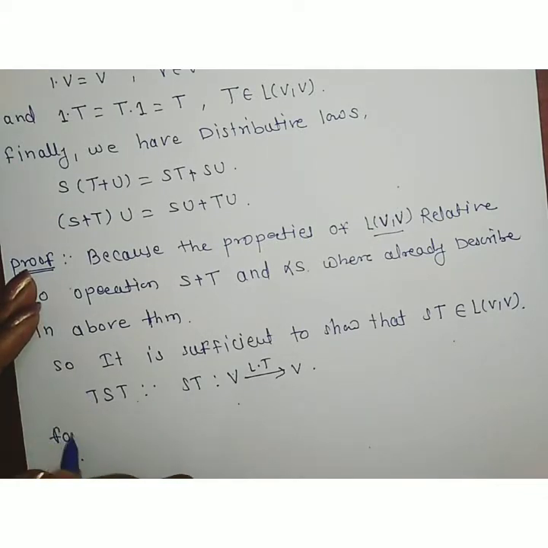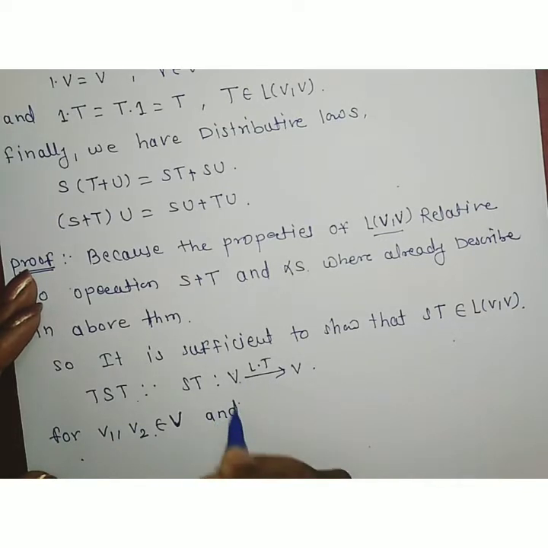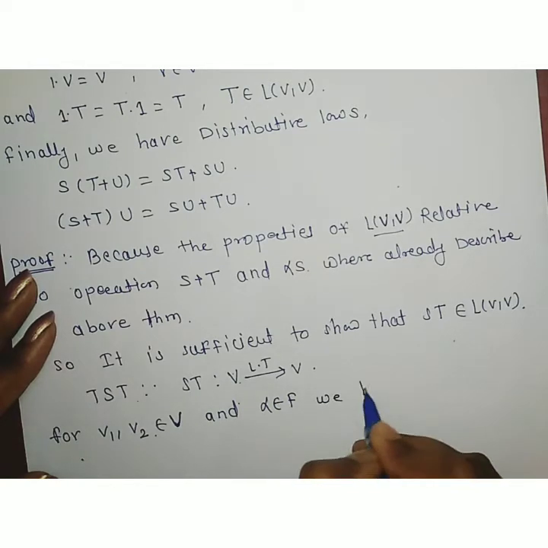For V1 and V2 belonging to vector space V, we take V1 and V2. First of all, we take two elements from the domain set. Here the domain set is V. So take out the two elements V1 and V2 belonging to vector space V, and alpha belonging to field F. Then we have